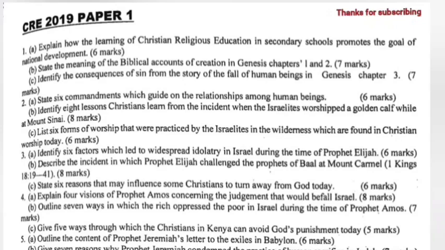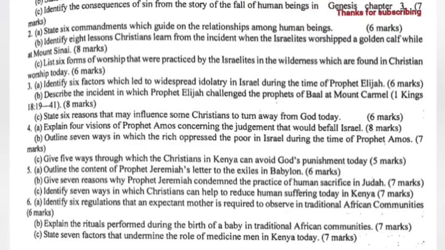Question 3a. Identify 6 factors which led to the widespread of idolatry in Israel during the time of Prophet Elijah. 3b. Describe the incident in which Prophet Elijah challenged the prophets of Baal at Mount Carmel, as found in 1 Kings chapter 18 from verse 19 to 41. C. State 6 reasons that may influence some Christians to turn away from God today.